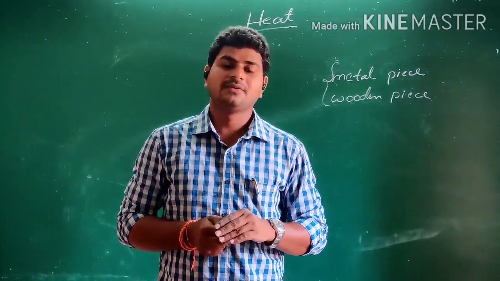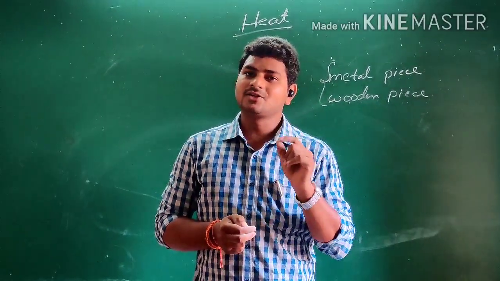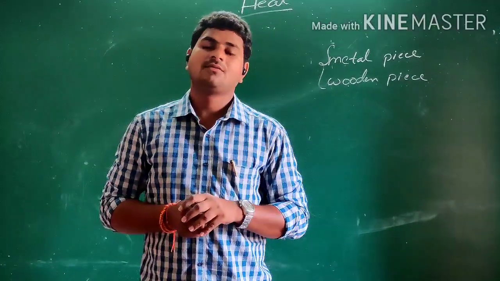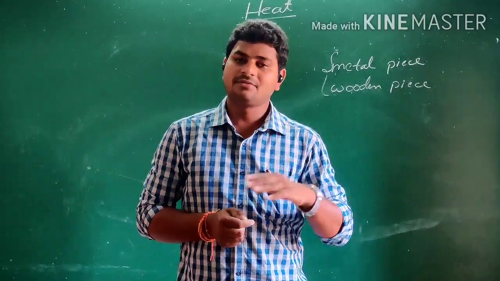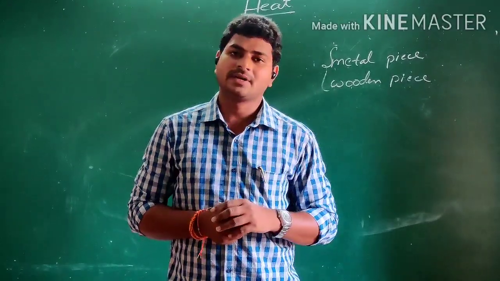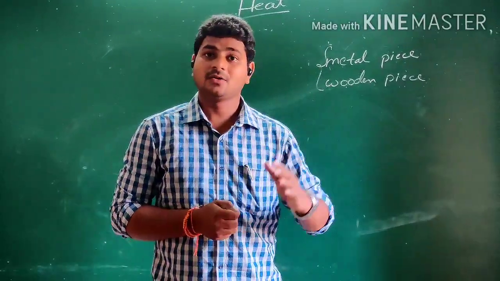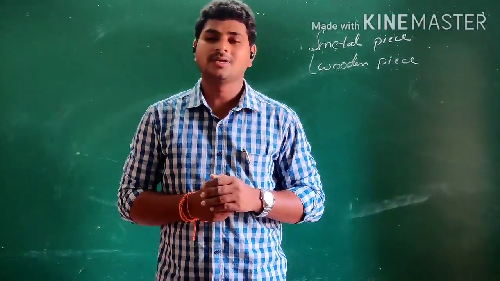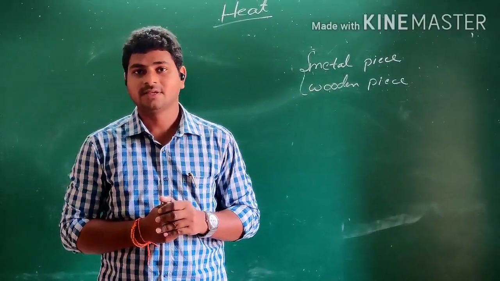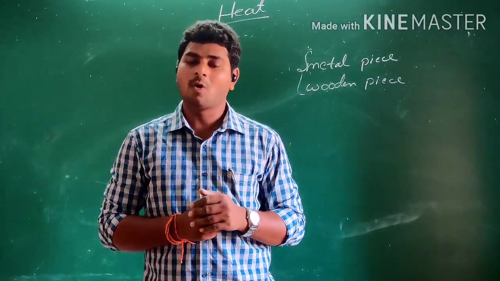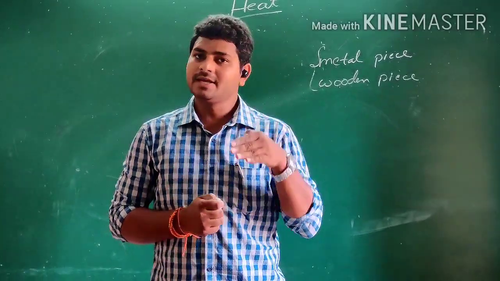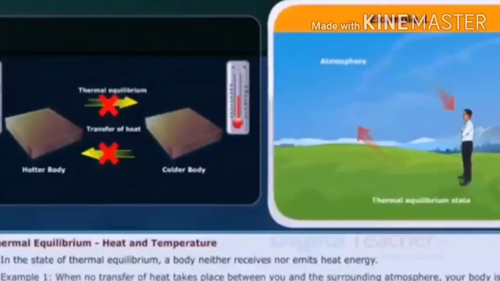From this, we have to understand that the nature of the body is also essential for the temperature rise. We'll discuss that in detail in a later topic, where you are going to get one important word called specific heat of bodies, which is based on the nature of the body.